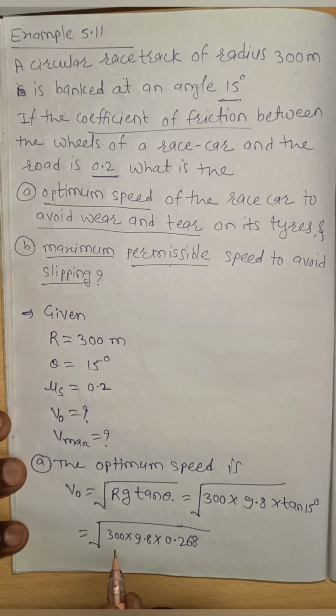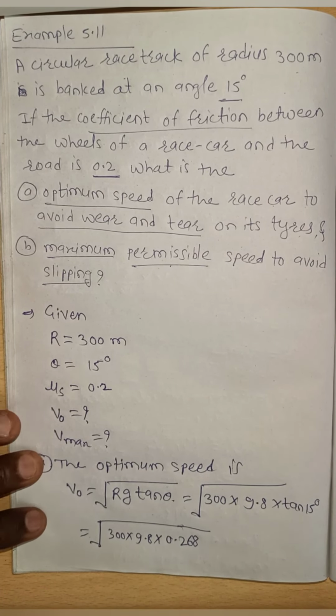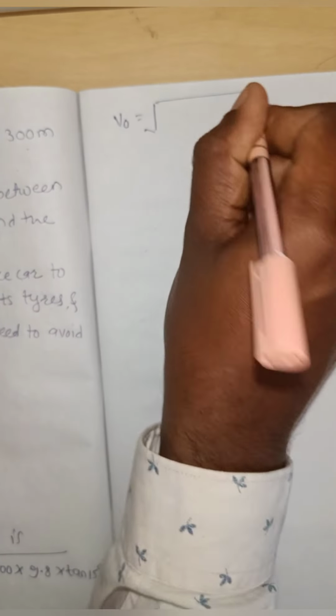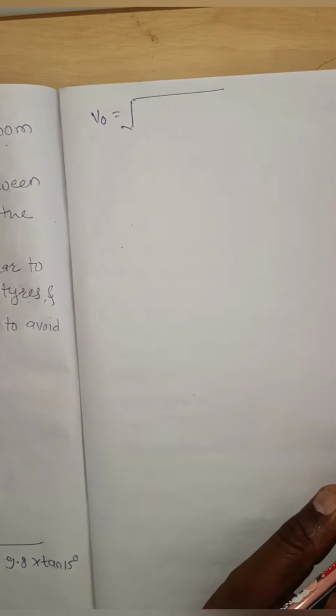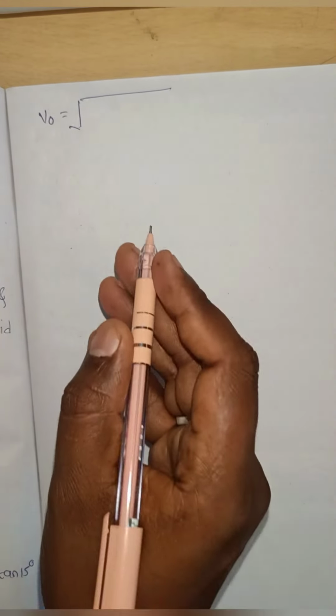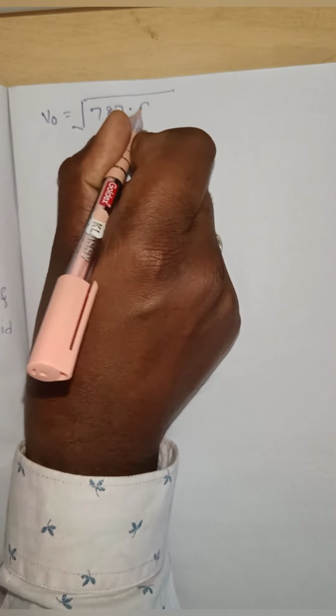Now we have to multiply 300 into 9.8 into 0.268. We get v optimum is equal to the square root of 300 into 9.8 into 0.268, we get 787.9.